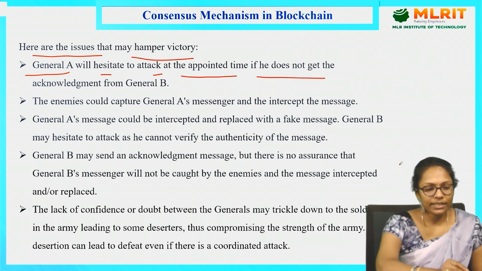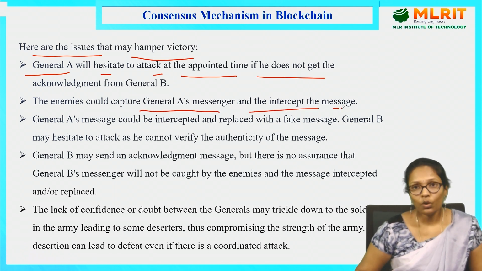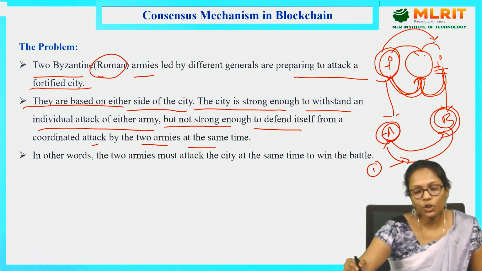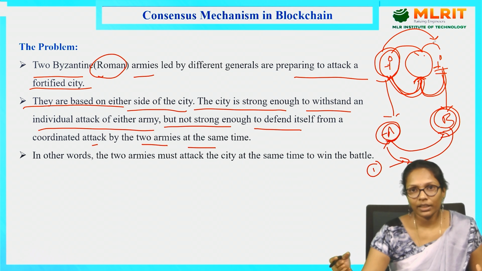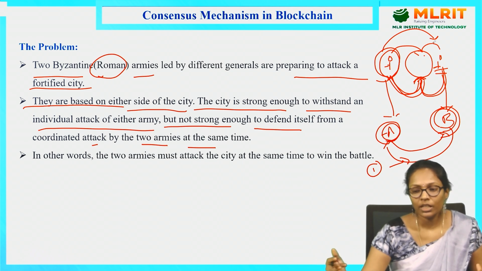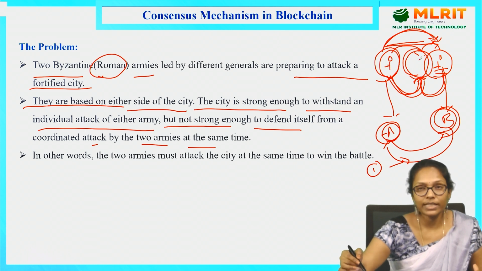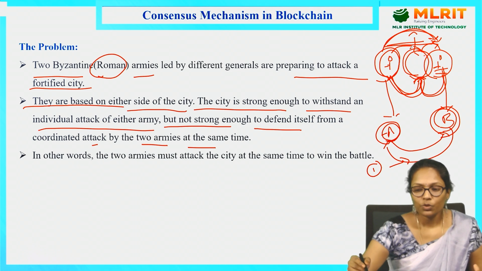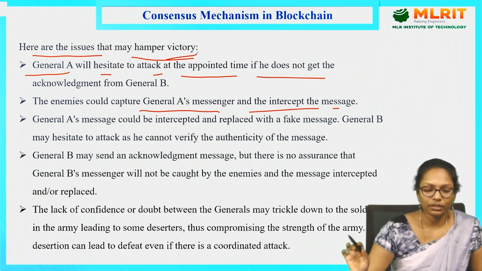And in another case, the enemies could capture General A's messenger and intercept the message. So here, A is sending the message to B: at this time, I want to attack. At that time, we don't have any phones or communication things. So they need to send one person who will travel through the city to reach General B. While traveling, the villagers or the city people may attack this messenger and change the message, right? So that is one possibility to stop the victory of the generals.